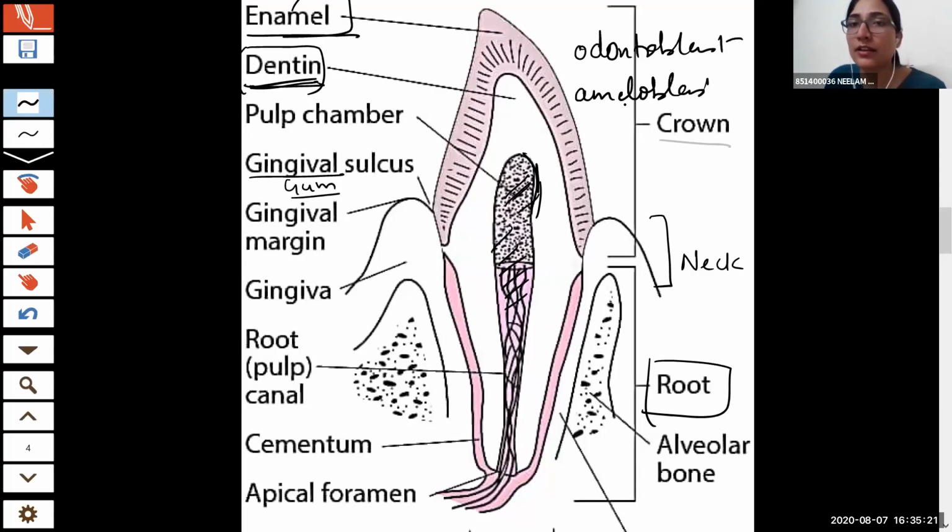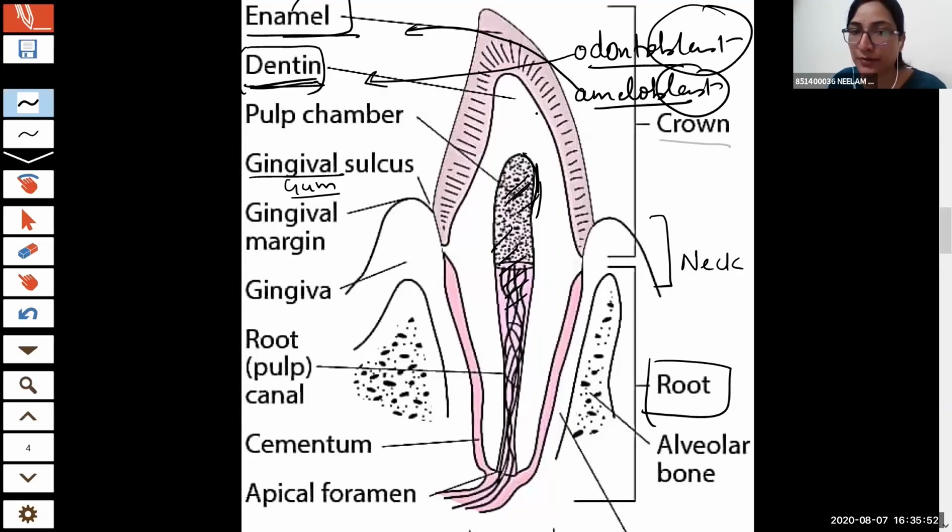Ma'am, where is it present? It is present in the pulp cavity itself. Actually, the pulp cavity consists of blood vessels and nerve vessels. When we are talking about the blasts, you are talking about these odontoblasts and ameloblasts, right? These two cells: ameloblasts form enamel, and odontoblasts form dentine. So they are present in this part itself.